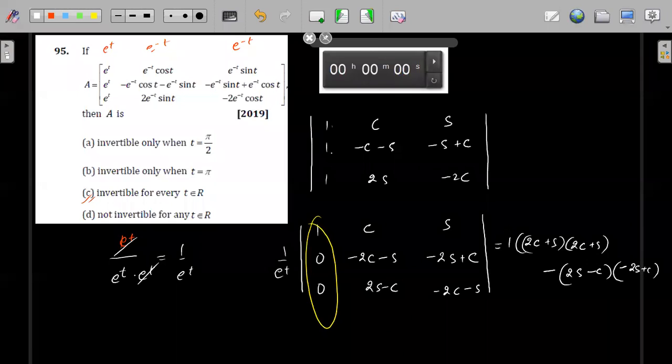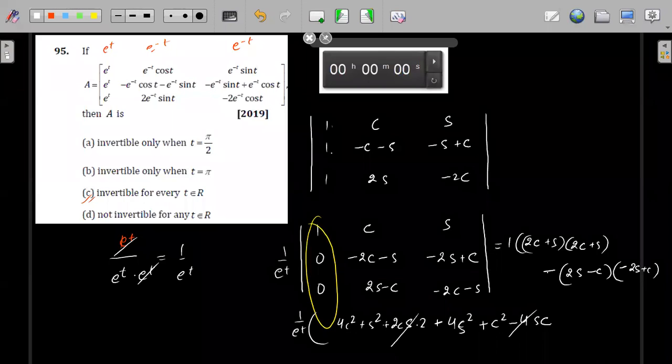So 1 by e to the power t is already outside. So 1 by e to the power t into this is 2C plus S whole square. So this is 4C square plus S square plus 2CS into 2. First one, this minus I can take inside, so this will become 2S minus C, so this is 2S minus C whole square. So this will become 4S square plus C square minus 4SC. 4SC and this 4CS will get cancelled. 4C square plus S square.